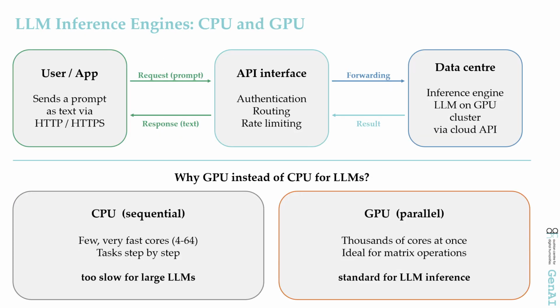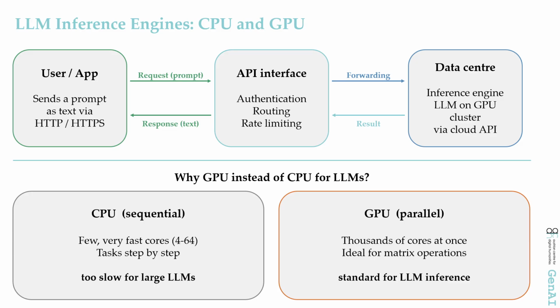This slide gives the background that is often missing. Where does the LLM inside our coding apps actually come from? Most people experience it like power from a wall socket. It's just there. But just as electricity isn't created in the socket but in a power plant, the language model doesn't run inside the app itself. An LLM is essentially a huge program that needs a special runtime, a so-called inference engine, the machinery that actually makes the model compute. And that runs either in the cloud, in a data center, or locally on your own machine, but practically never directly inside the coding app.